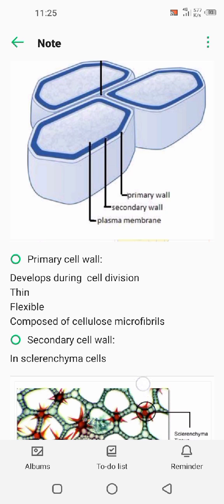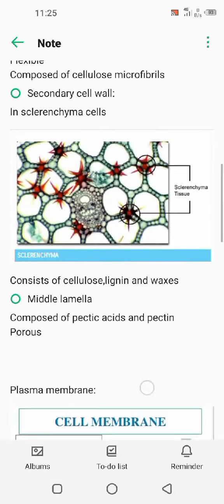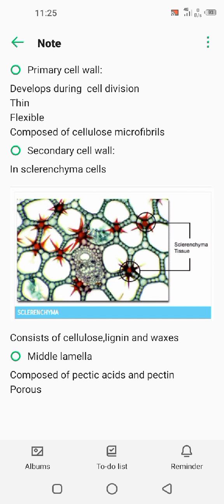The cell wall is porous. Basically, the plant cell wall is porous and allows free passage of water and dissolved material. The secondary cell wall provides definite shape and mechanical support to the cell. So this was all about cell wall and its layers.